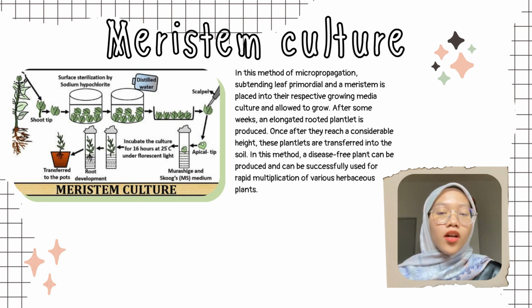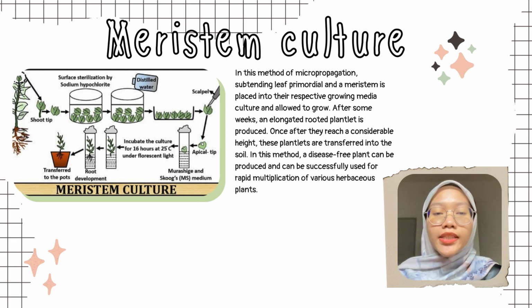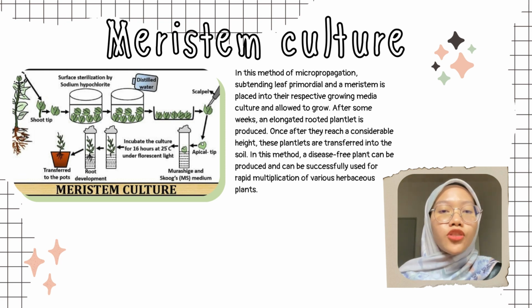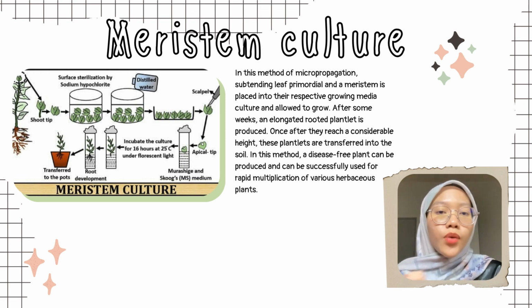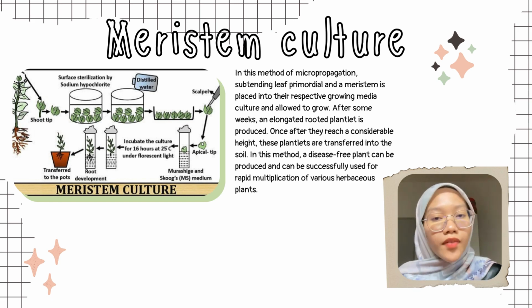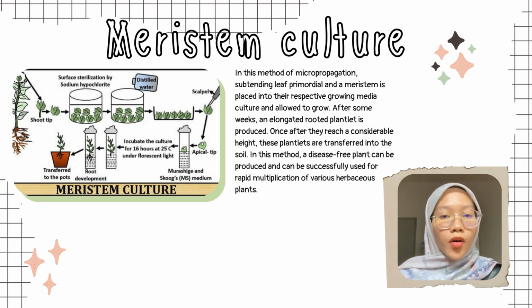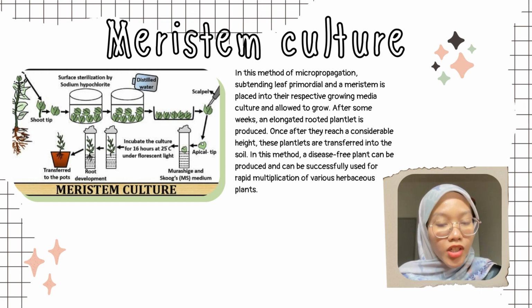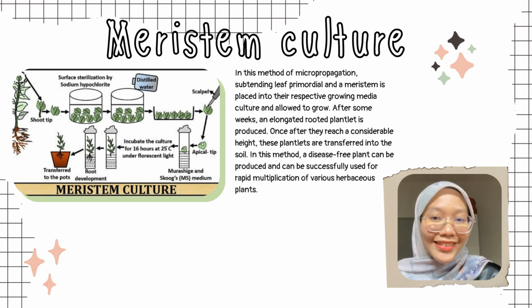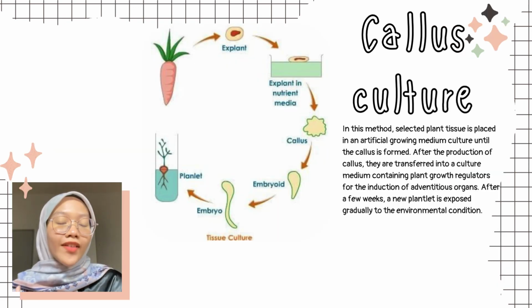Now, let's talk about the types of micropropagation. There are 5 types, of which the first one is meristem culture. As we can see, we use the shoot tip and soak it in distilled water. Then, we take the apical tip into the medium and incubate for 16 hours at 25 degrees Celsius under fluorescent light. Then, transfer into pots. In this method, a disease-free plant can be produced and can be successfully used for rapid multiplication of various herbaceous plants.